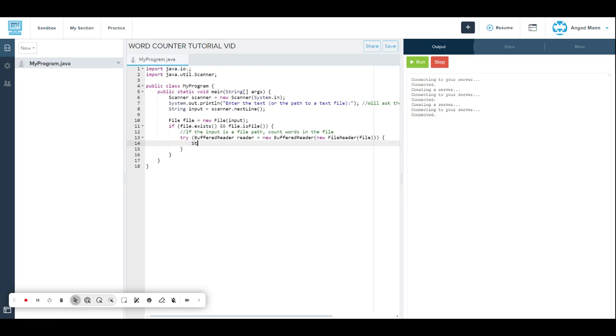Under that we put String line, then the semicolon, then int wordCount equals 0, and then do while.